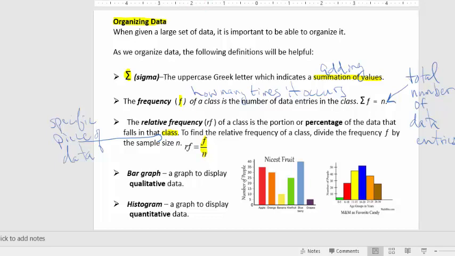And then what we're going to do is create bar graphs and histograms. Bar graphs are going to be used for qualitative data, and histograms are going to be used for quantitative data.